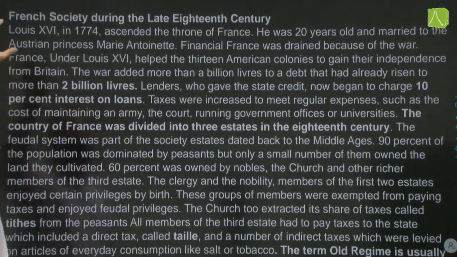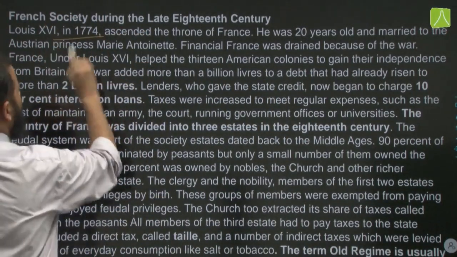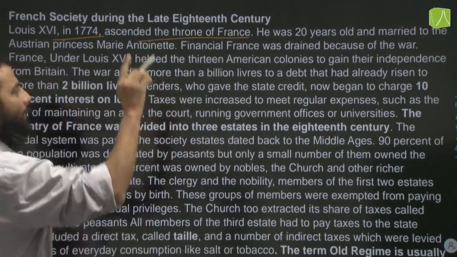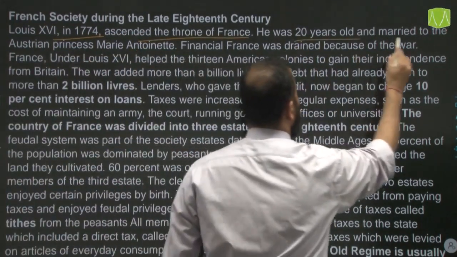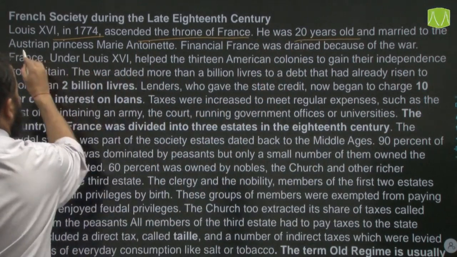Now, French society during the late 18th century, that is what we discussed just previously. Louis XVI in 1774 ascended the throne of France. First point, he was 20 years old then, married to again Austrian Princess Marie Antoinette.